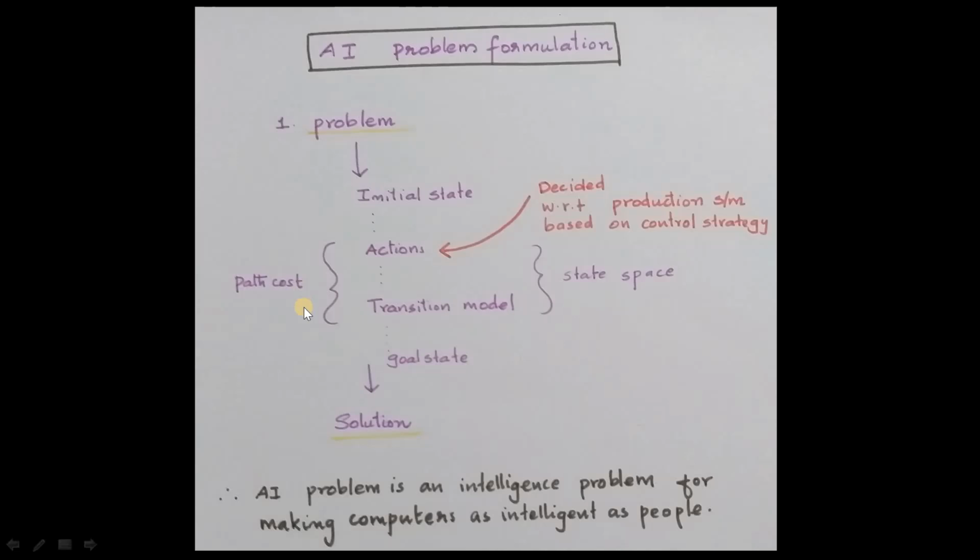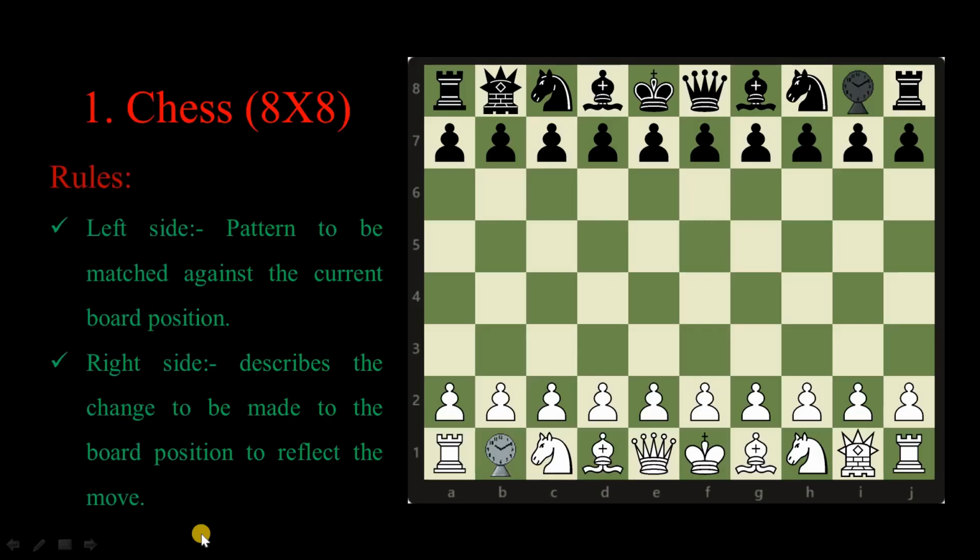Therefore, an AI problem is an intelligence question or a problem for making computers as intelligent as people. And for explaining how a problem is formulated or represented, we are using the example of chess. So we have in front of us an 8 by 8 chessboard.